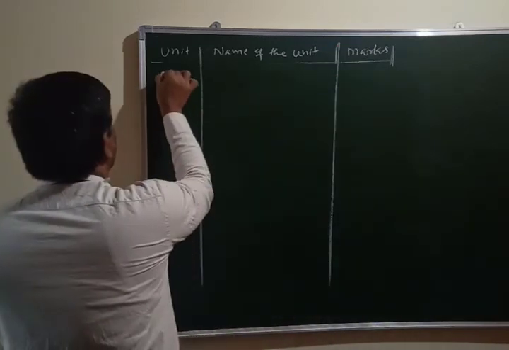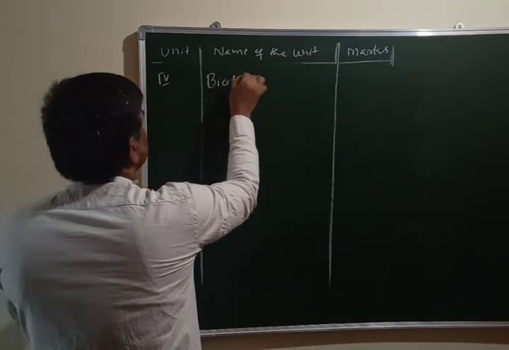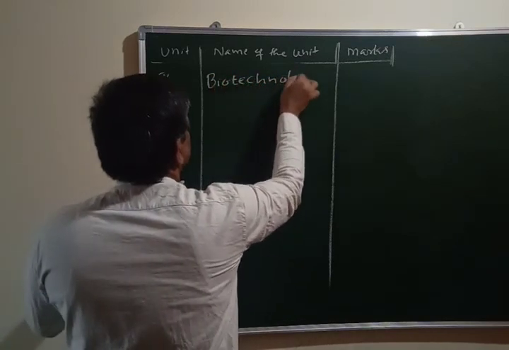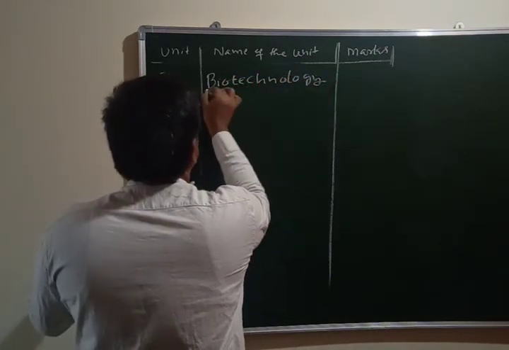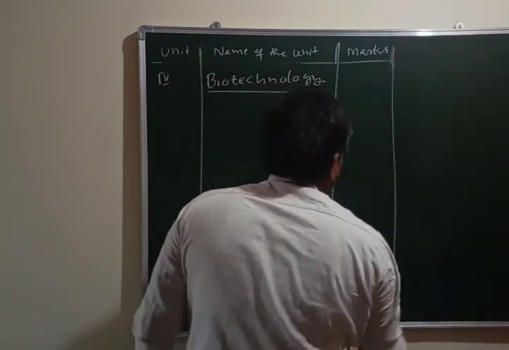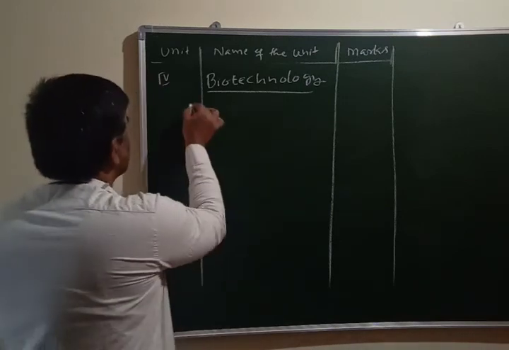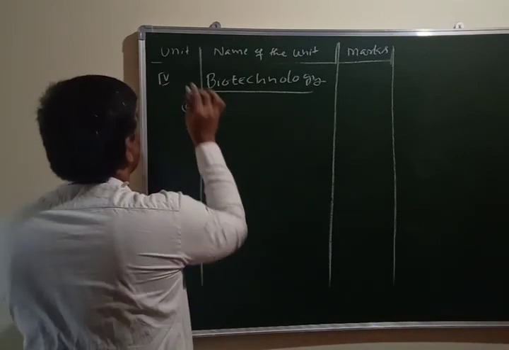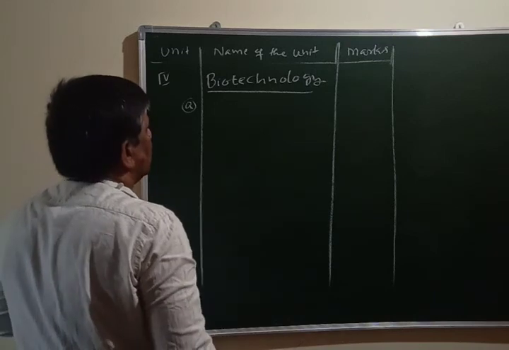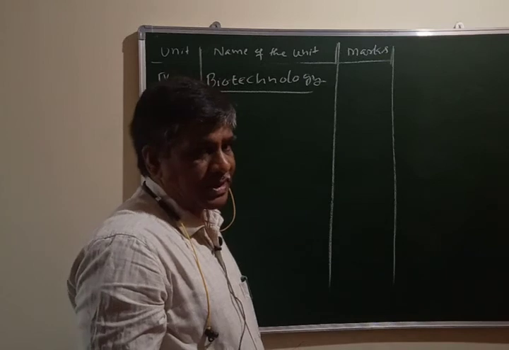So unit number 4, biotechnology, a little bit application type and advanced concept. You have to understand it very well. This is a small unit which has only 2 lessons.